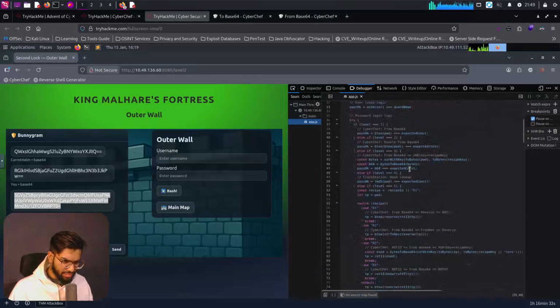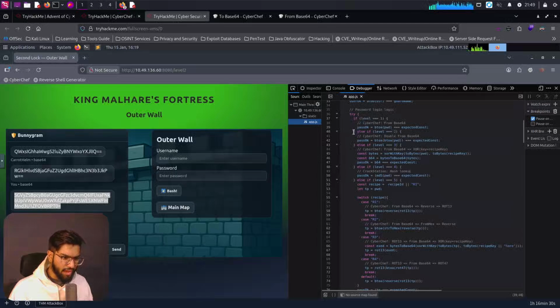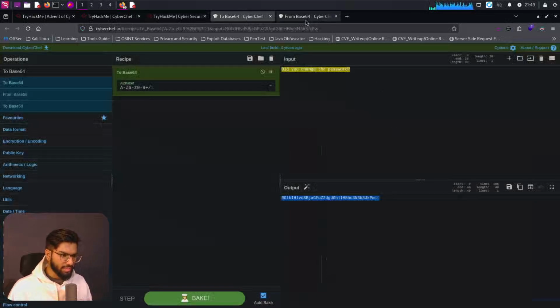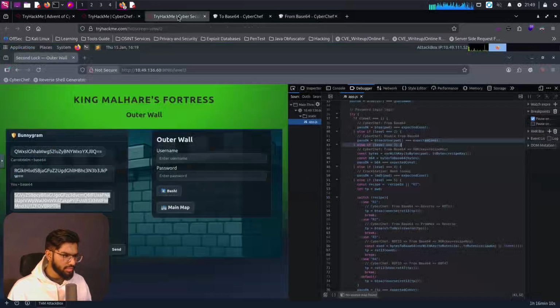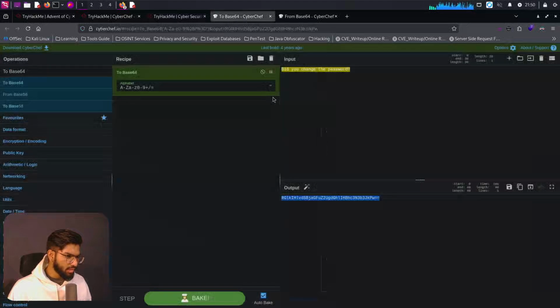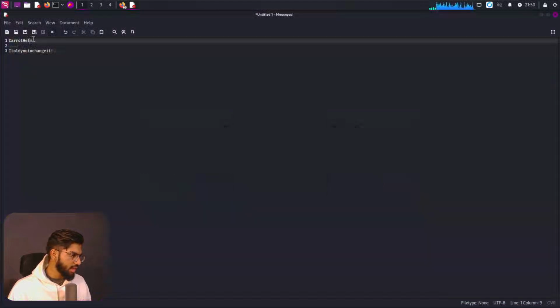Okay, here it says try and we have for level 2. So it's going to decode from base 64 and it's going to be encoding it twice. We can see the functionality of the password being encoded twice to the expected constant. Well, that's great. So it means the password that we have here is what we have got. So let's take the username. This time it is Carrot Helm.